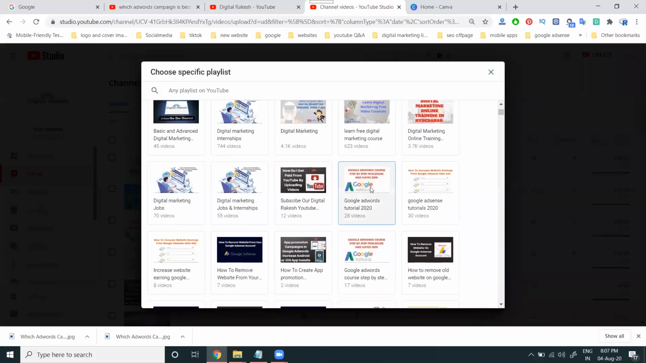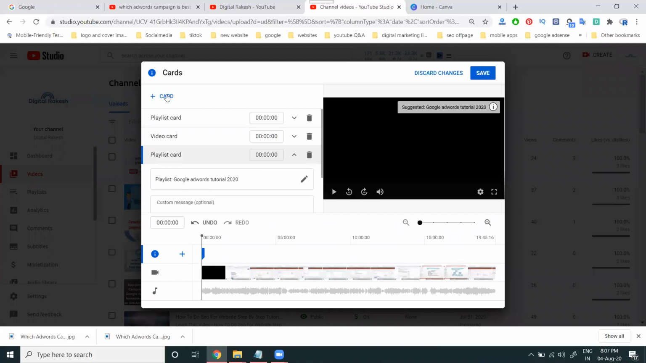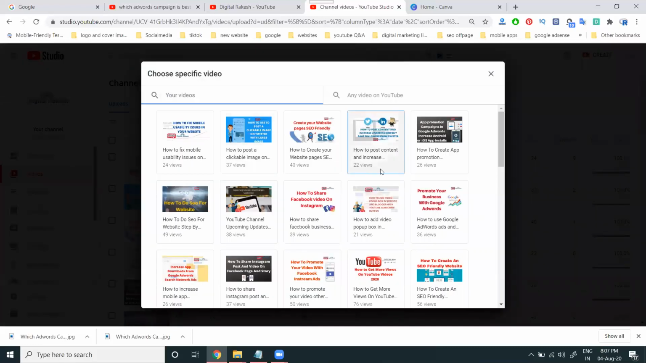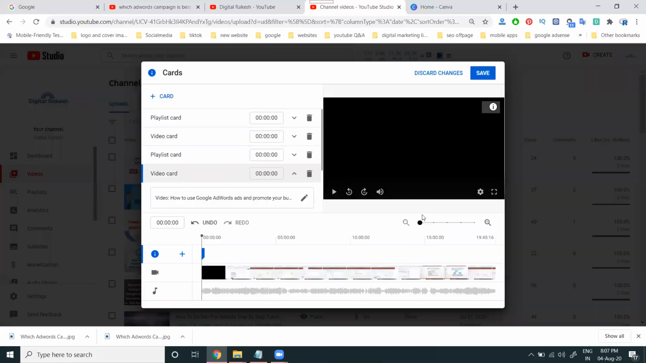So what options will be given? Upload it and your particular video will be promoted. In the card option there is one more benefit, which is that we can increase other YouTube channel earnings also, that is called link with your channel option. Here one more benefit is that you can promote your website link also. So save.